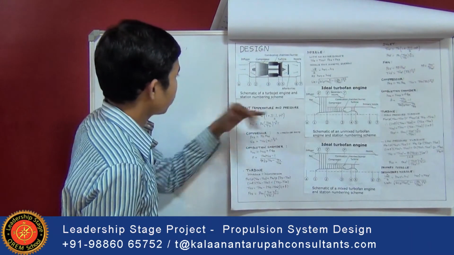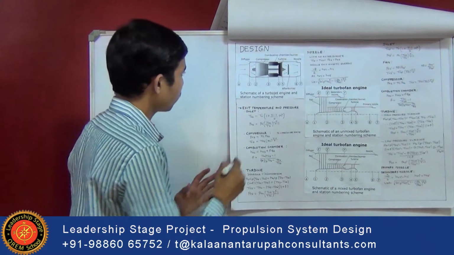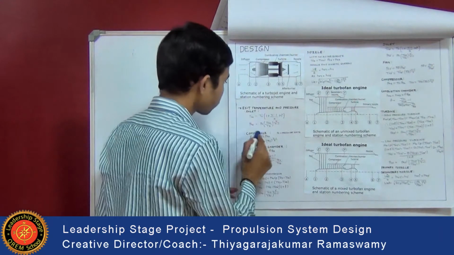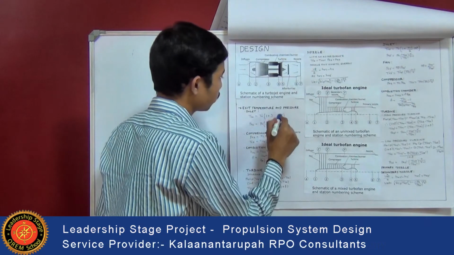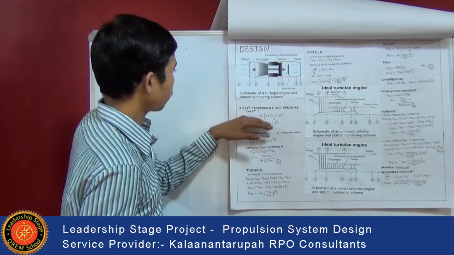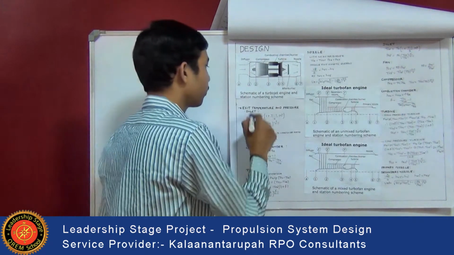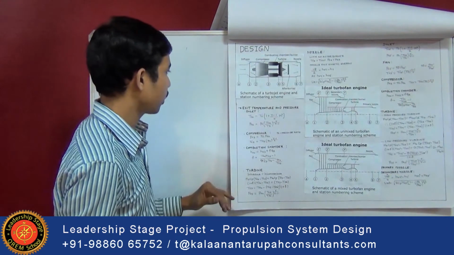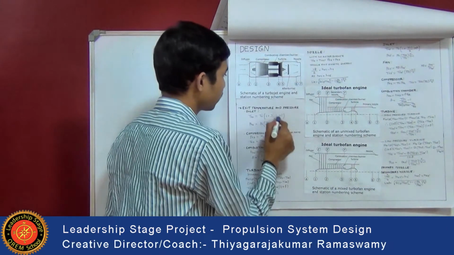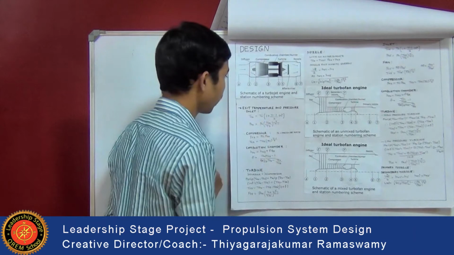The exit temperature and pressure at the inlet can be calculated using the formula T02 equal to T_a into (1 plus (gamma minus 1) divided by 2 into M squared). Here T_a is nothing but the ambient temperature or the atmospheric temperature. We will know these things, M will also be known, so T02 can be calculated.